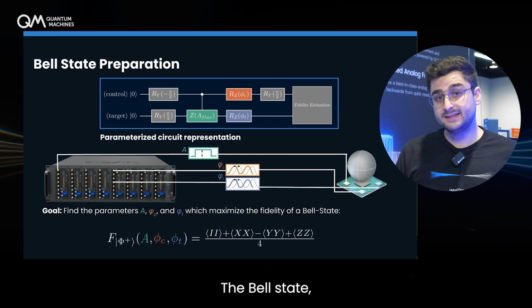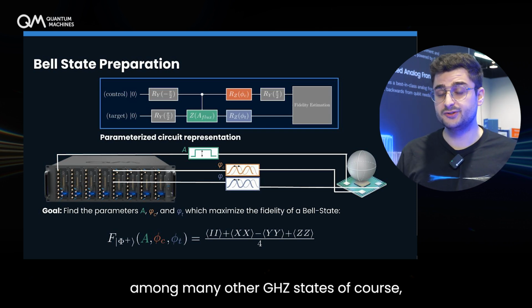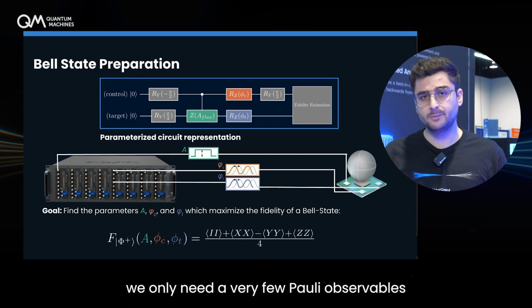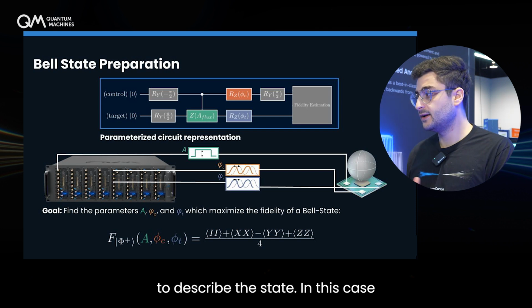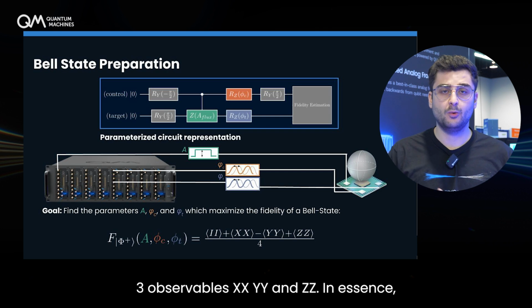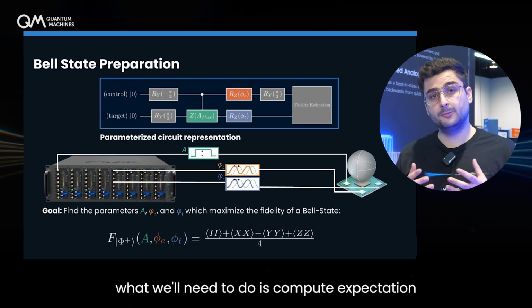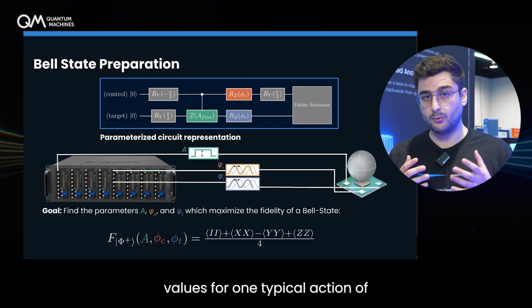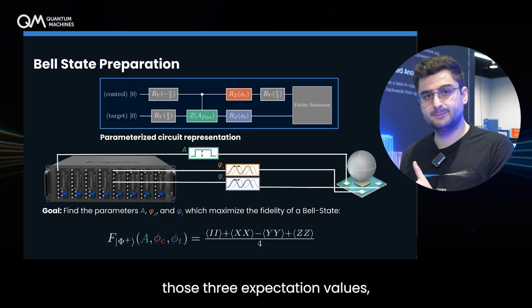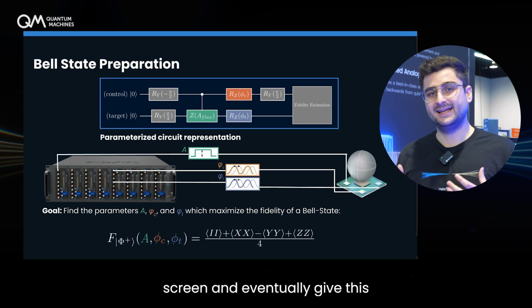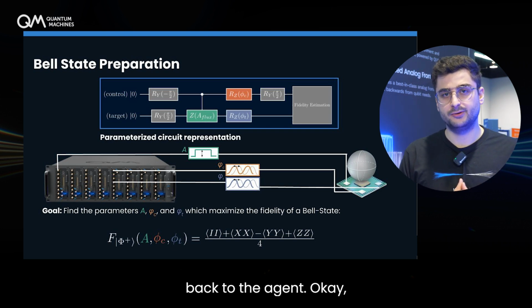Why is that? The Bell state, among many other GHZ states, of course, is a stabilizer state. Namely, we only need a very few Pauli observables to describe the state. In this case, 3 observables: XX, YY, and ZZ. In essence, what we'll need to do is compute expectation values for one typical action of those 3 expectation values, sum them up in the formula that you see on the screen, and eventually give this back to the agent.